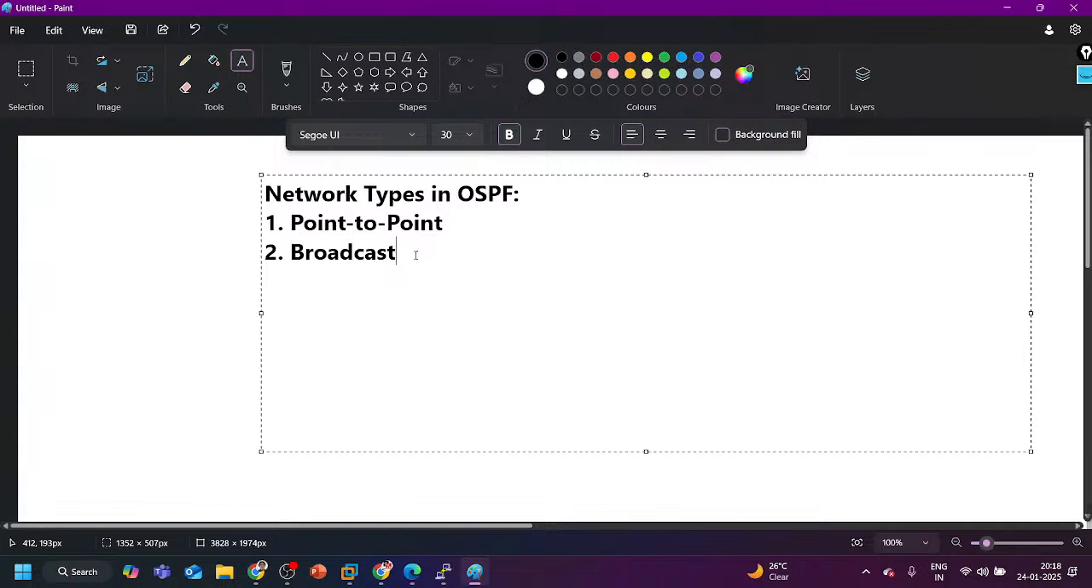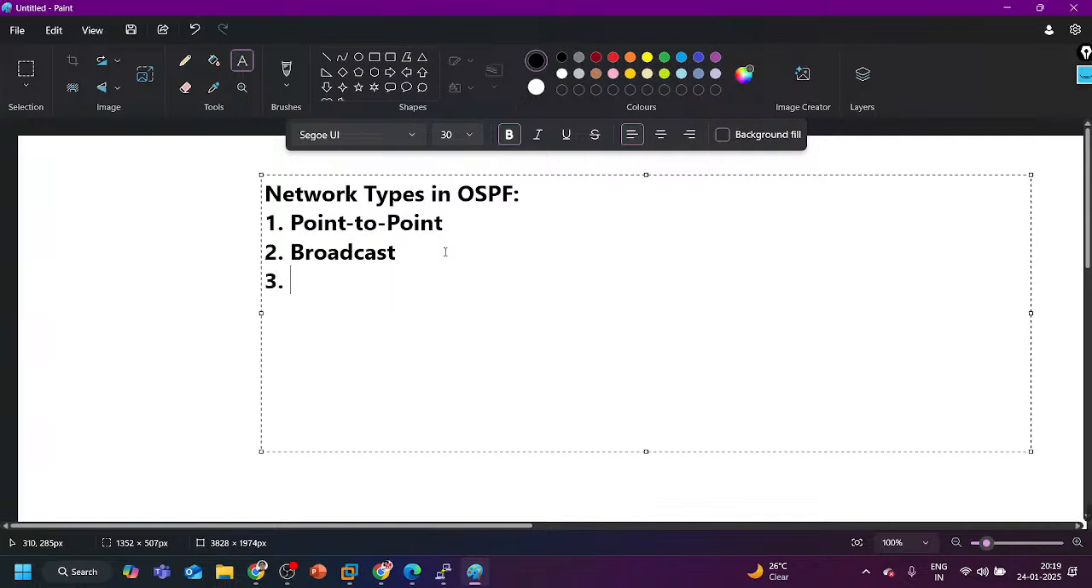Hello interval and dead interval are going to be exactly the same. Is DR and BDR required or not? Yes, it's required, to avoid LSA flooding. So here DR and BDR election will happen: one router will become DR, one will become BDR. Neighbors can be dynamically discovered here as well.